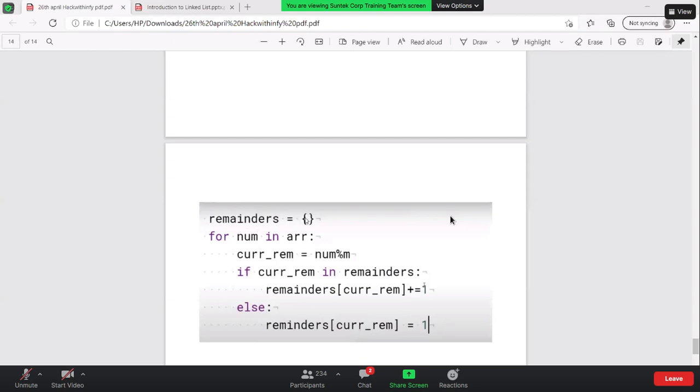The remainders dictionary, initially I have taken it as an empty one. For num in array, that means for every number you need to iterate, current remainder is equal to num modulo m.